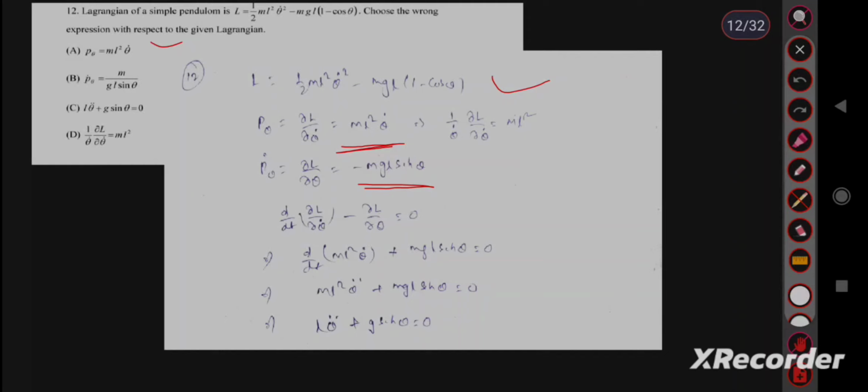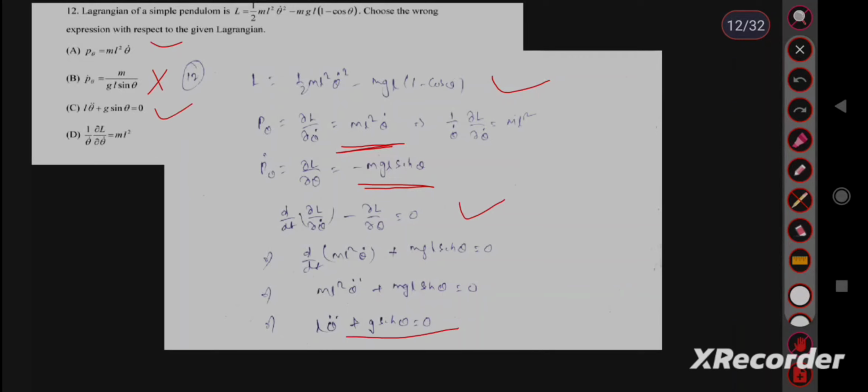Then we should check options C and D. For option C, we have to find the Lagrangian equation of motion, which is d by dt of del L upon del theta dot minus del L upon del theta equals 0. After putting the values, we get L theta double dot plus g sin theta equals 0. So this is also correct.